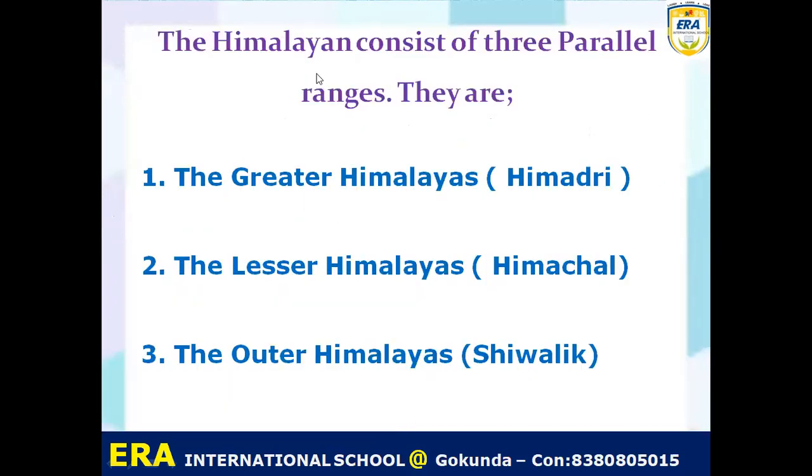Now we can understand that the Himalayan ranges consist of three parallel ranges. One, Greater Himalayas, that is called Himadri. Second, Lesser Himalayas, that is called Himachal. Third is the Outer Himalayas, that is called Shivalik. So mountain ranges are parallelly divided into three ranges: Greater Himalayas, Himadri; Lesser Himalayas, Himachal; and Outer Himalayas, Shivalik.